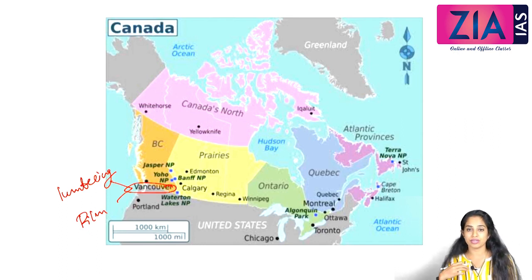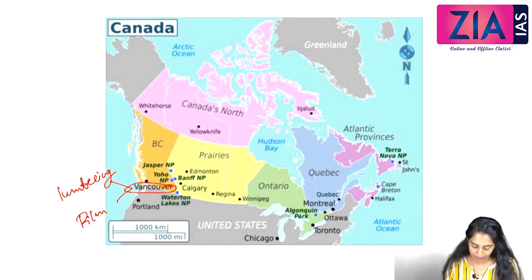What is lumbering? Associated with the timber, wood, etc. We say it as lumbering industry. So Vancouver is located in the western part of Canada. It is famous for lumbering and the film industry. Now let's move towards capital of Canada. So capital of Canada is Ottawa, that is located almost towards the southeastern part of the country. We can locate Ottawa here. Okay.